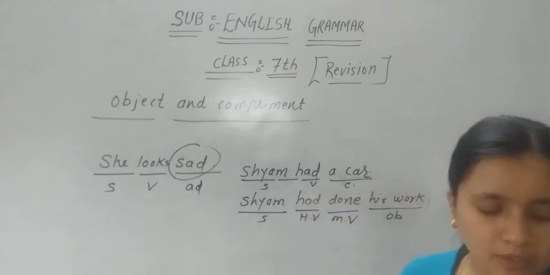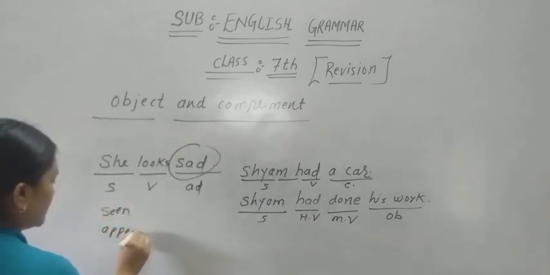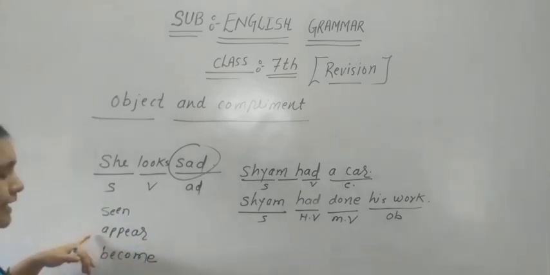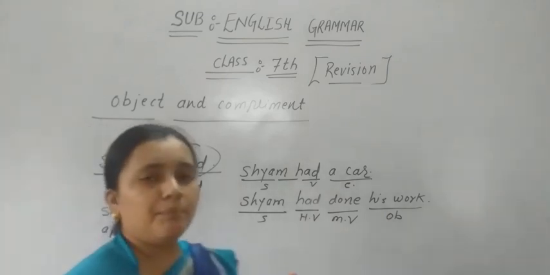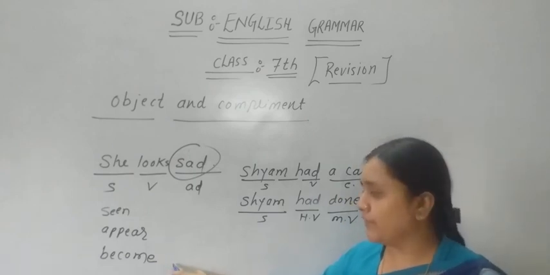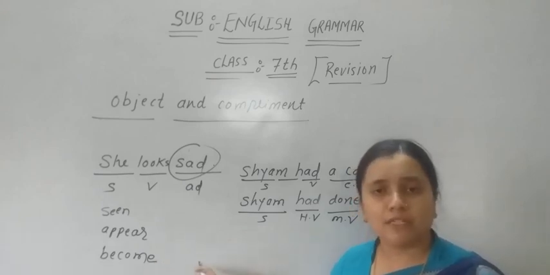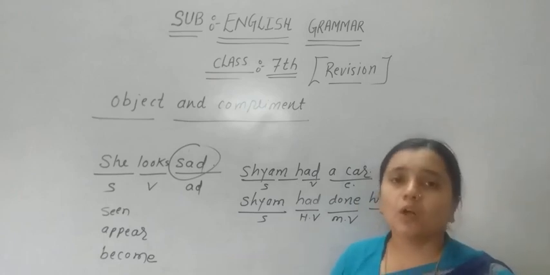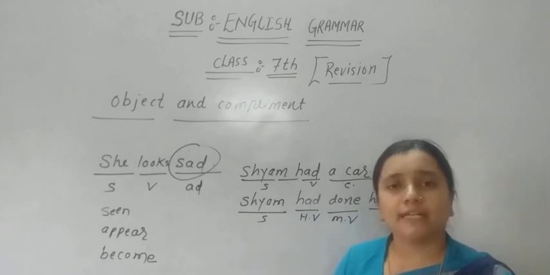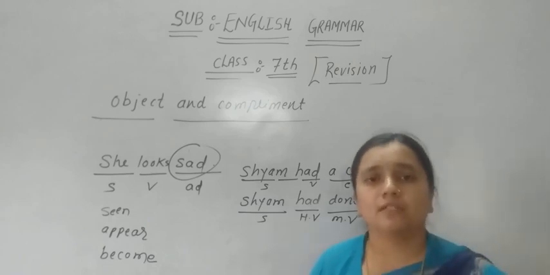Now verbs like seem, appear and become. If we say she became a professor, here a professor is a complement. The professor is a noun, and we have to identify whether the noun is used as an object or as a complement.